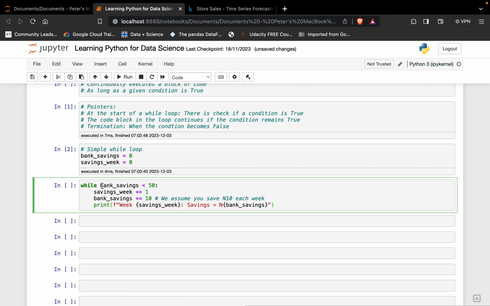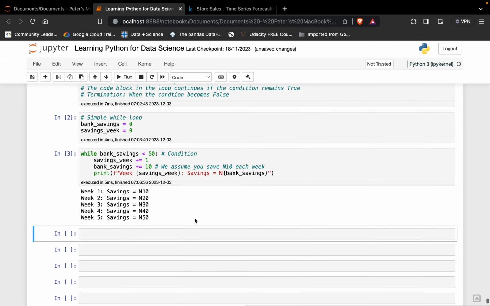So here, simple stuff. The while loop is here. So while bank_savings is less than 50, that's the condition. Here is where we have the condition, and if it's true, we start off by saying the first week, and the savings is 10. So we just keep going. It's just going to run.